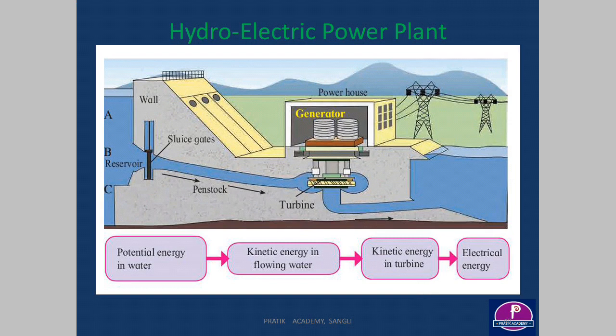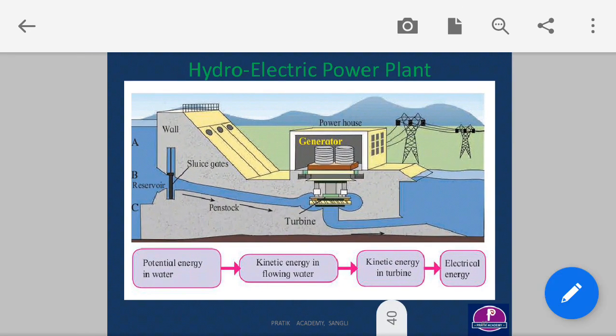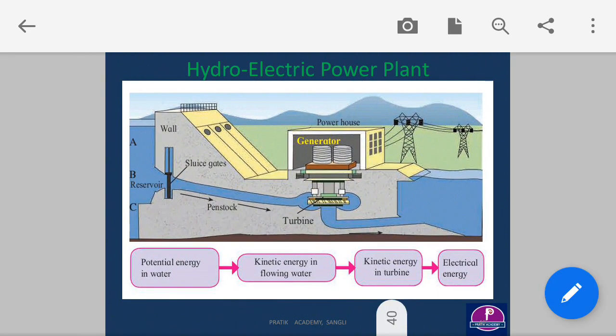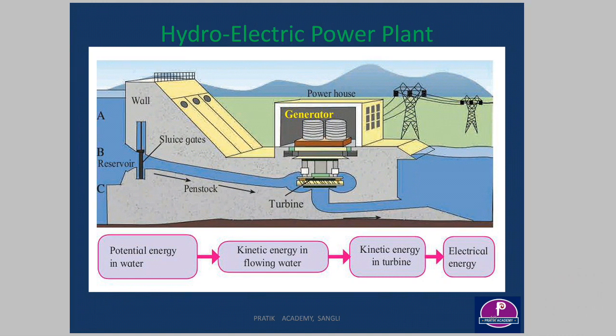Then let's look at the energy steps. First, due to height in the reservoir, water has potential energy. Initially water has potential energy here. Then when this water flows through the penstock, potential energy is converted to kinetic energy. Then this kinetic energy is transferred to the turbine, and finally in the generator we get electric energy. So this is the simple working.